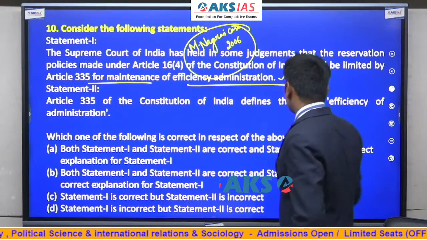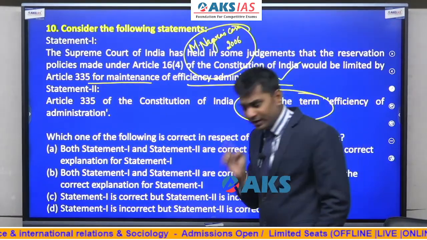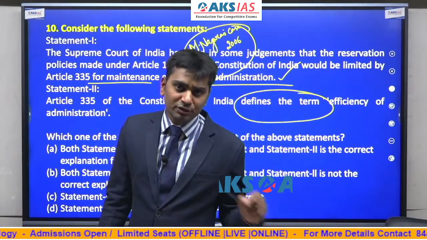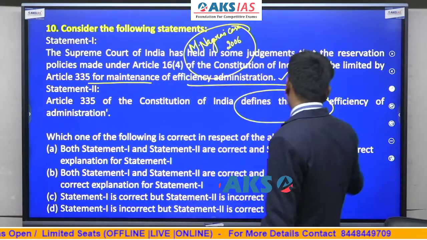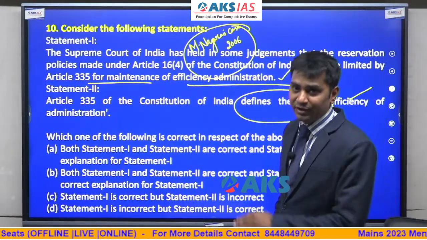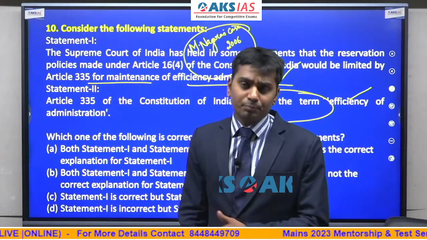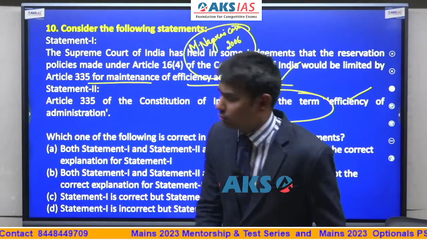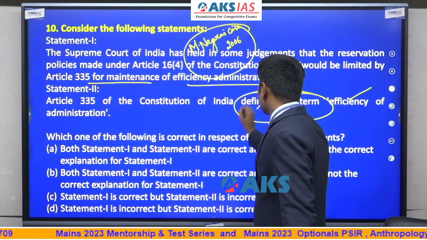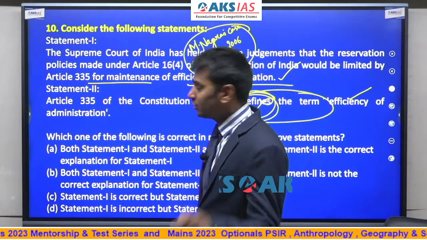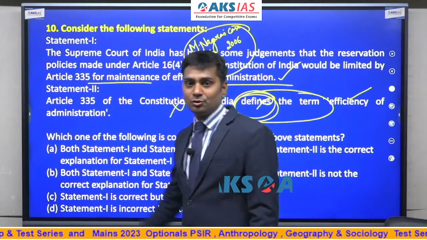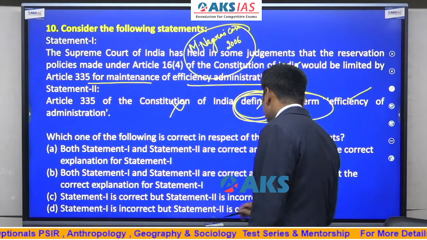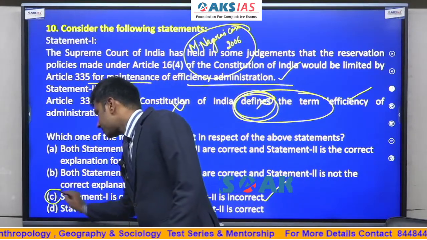Article 335 of the Constitution of India defines the term. I said very clearly in the classroom, maximum number of times if the question says defined in the Constitution, it will be a wrong thing. That type of things are not defined in the Constitution. Efficacy of administration not defined. Office of profit not defined. What is contempt of court not defined. So many things are not defined. Codification of privileges not defined. So not defined is the thing. It doesn't define. This is the key statement here. So the moment you say this is wrong, this is an assertion reasoning question or analytical question. So the answer is going to be only statement 1 is correct, statement 2 is going to be incorrect, option is going to be C.